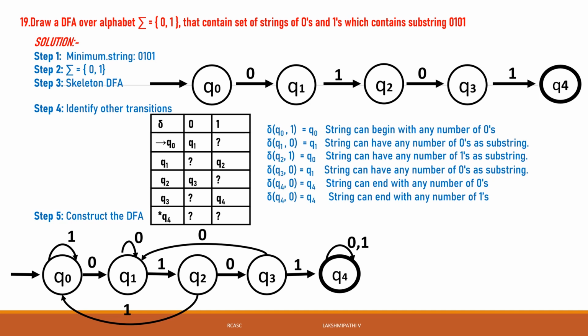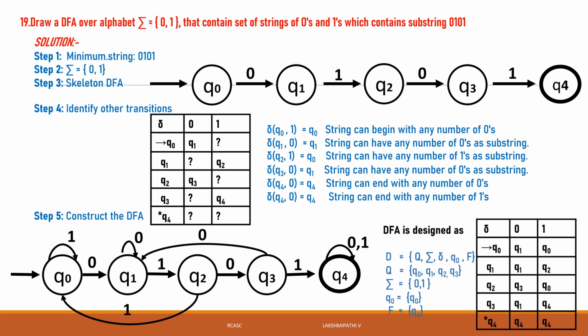After constructing the DFA, we need to define the DFA as a 5-tuple: Q, sigma, delta, q naught, F. Q is a finite set of states. Those states are q0, q1, q2, q3, q4. Then once again sigma is equal to {0, 1}. Then the start state is q0. Then the final state is q4. Then we can write the transition table. The delta is: q0 of 0 is q1. q0 of 1 is q0. Then once again q1 of 0 is q1. q1 of 1 is q2. q2 of 0 is q3. q2 of 1 is q0. q3 of 0 is q1. q3 of 1 is q4.